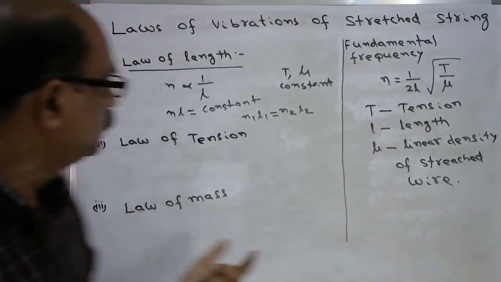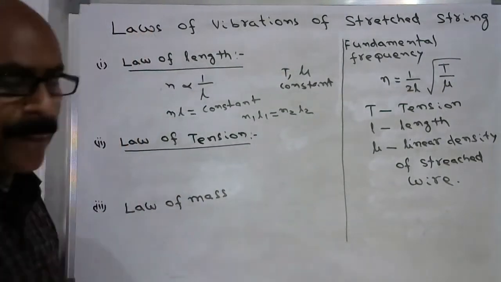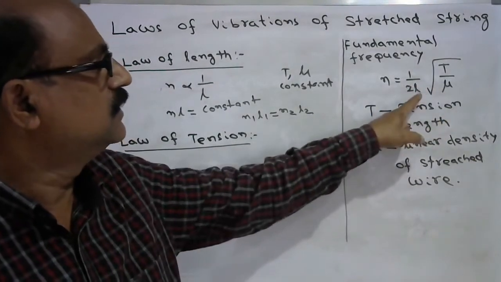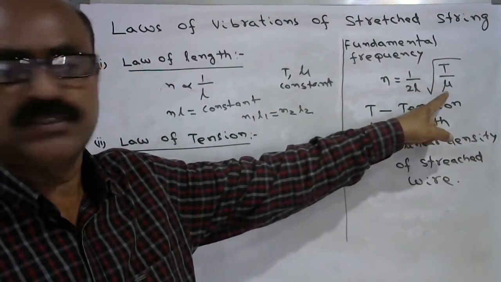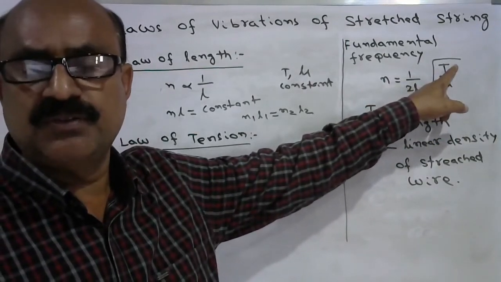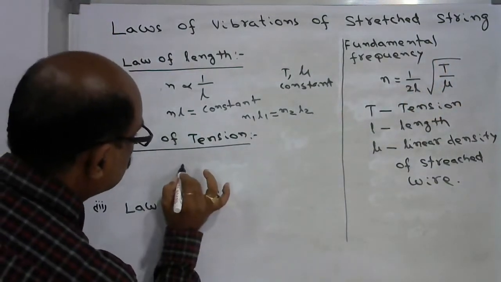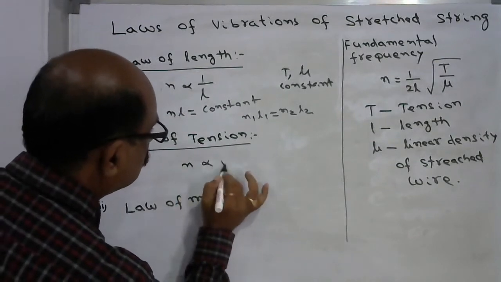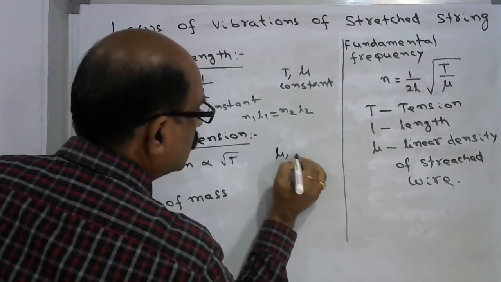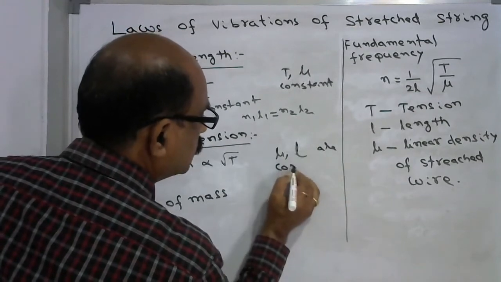frequencies. And now let us go to the second law, the law of tension. The law of tension means we have to keep the other terms constant. L and mu you have to keep constant. Then frequency is directly proportional to the square root of the tension in the wire. So now we can write down here, N is proportional to the square root of the tension if mu and L are constant.